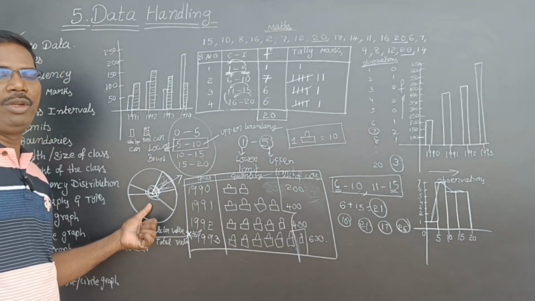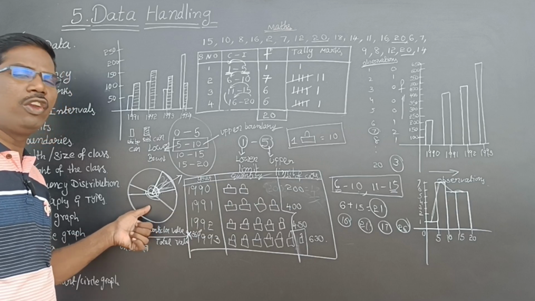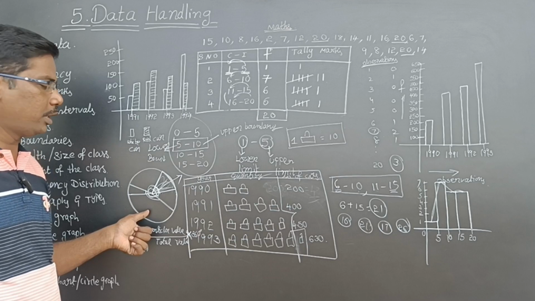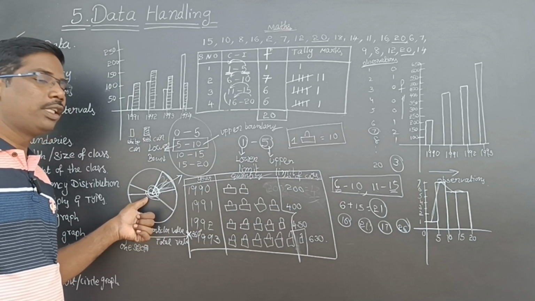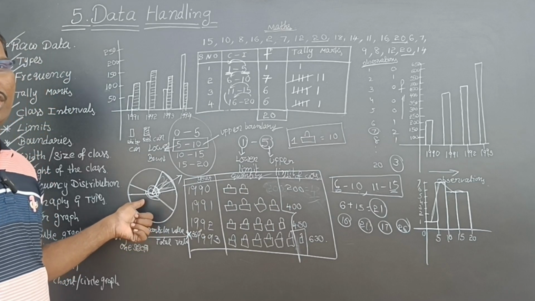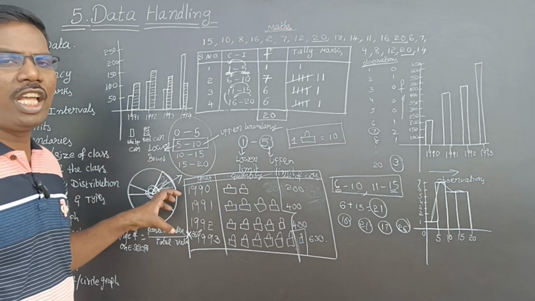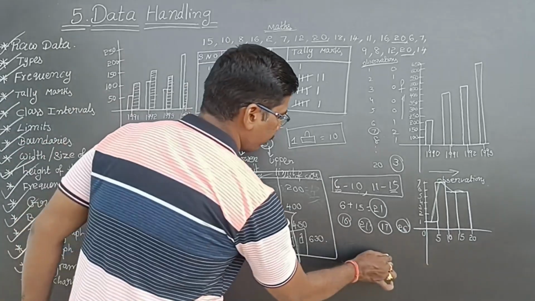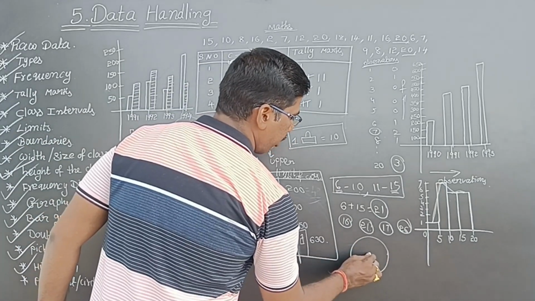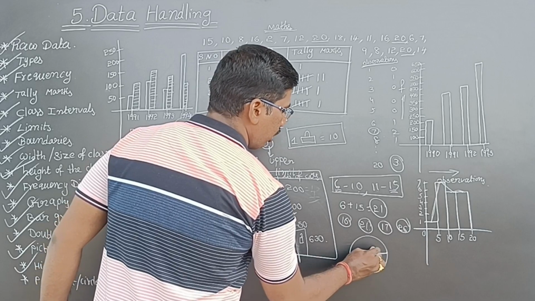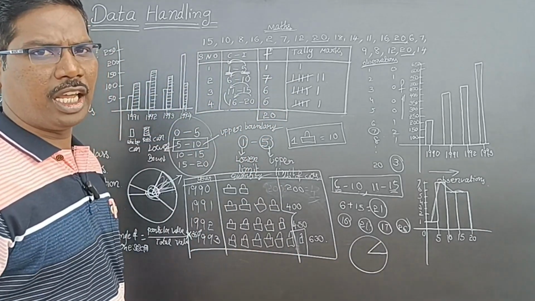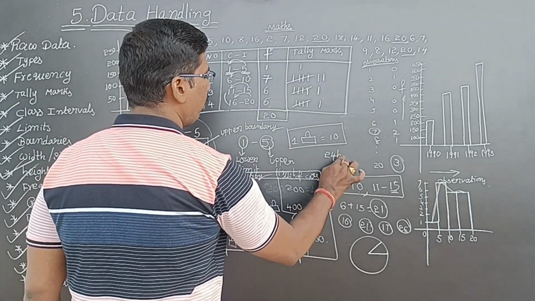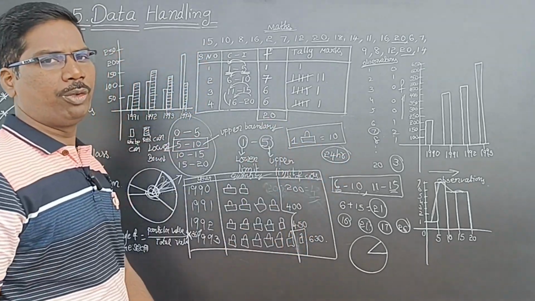If I take this angle, this value will be representing something. So this value by the total value into 360 degrees gives the angle of this big sector. Each and every part represents one thing. For example, I am dividing my time. In total, how many hours are there? 24 hours. For everybody, 24 hours will be there.